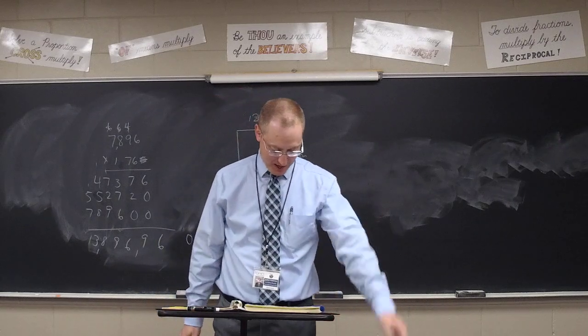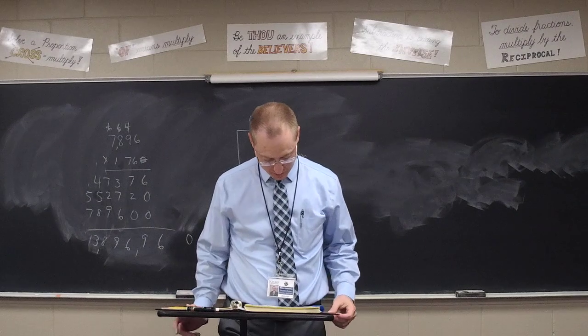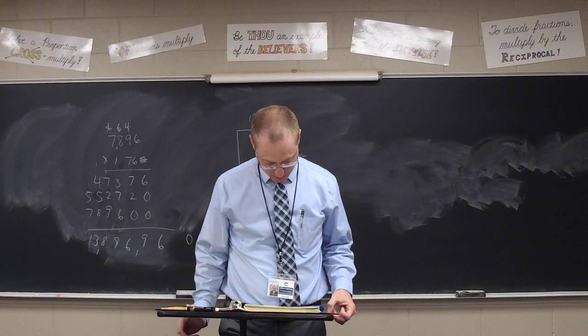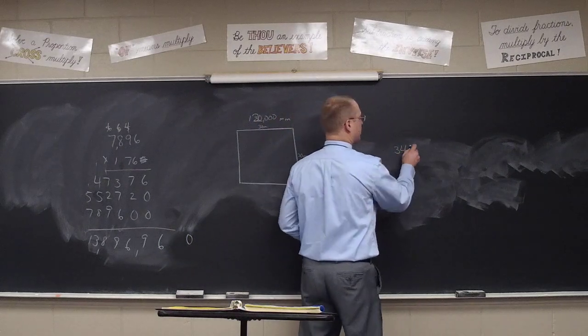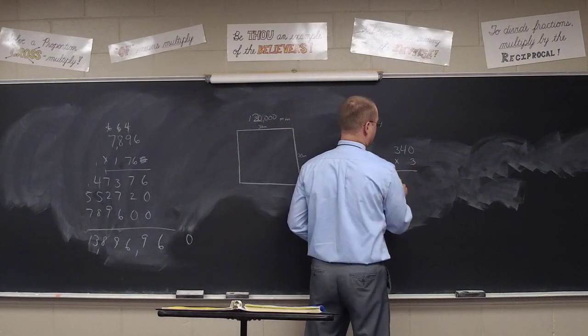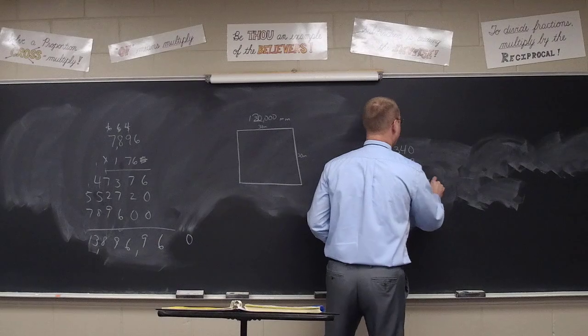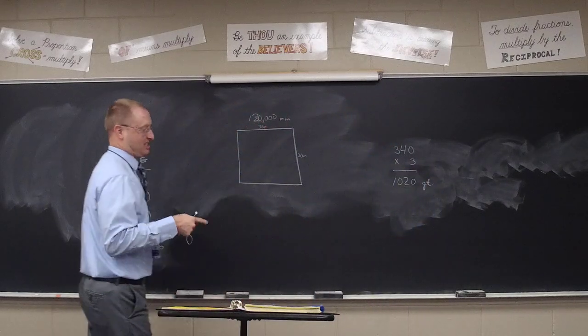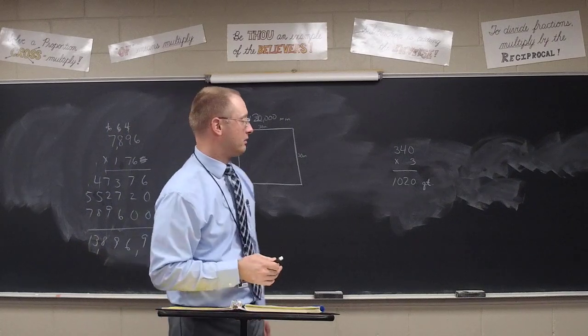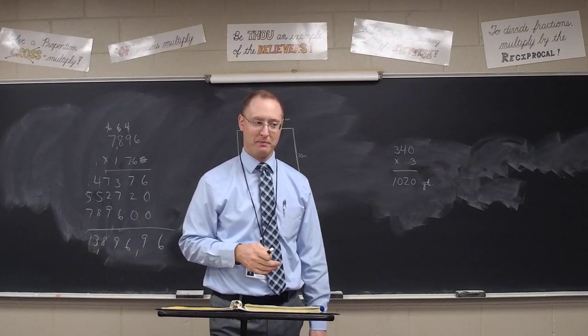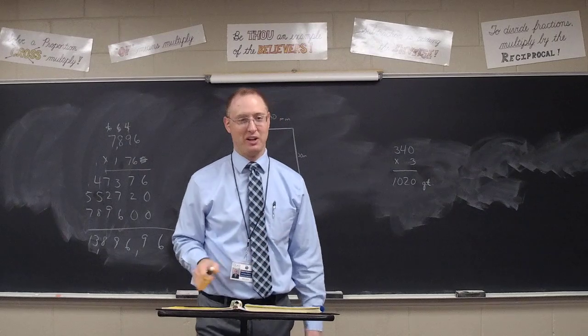All right, Jalen, how many gallons? 1,020 gallons? Not quite. 1,020 quarts. You multiply 340 containers times 3 quarts each. It's 1,020 quarts. But the question is, how many gallons is this? So what do we need to do with that number? Oh, multiply it by 4. Wait a second. Which is bigger, quart or gallon? Divide it by 4. Divided by 4.